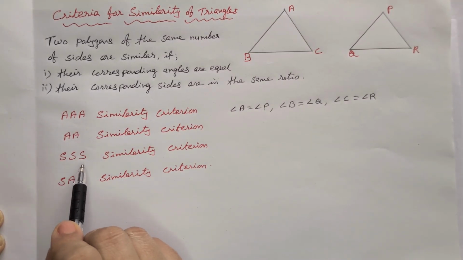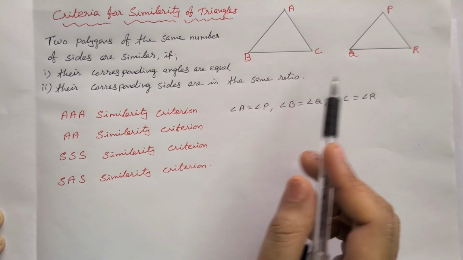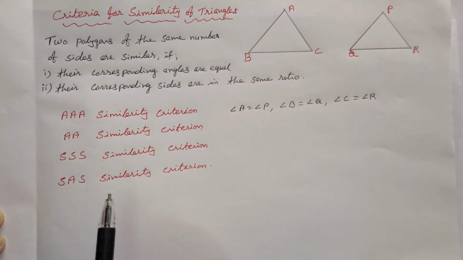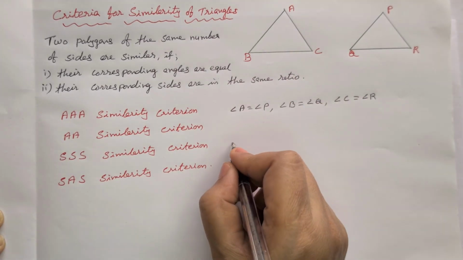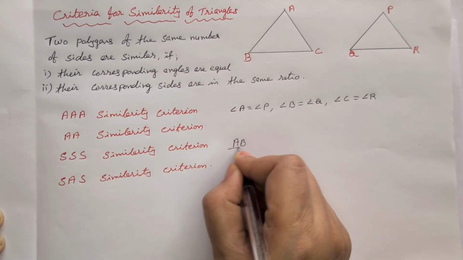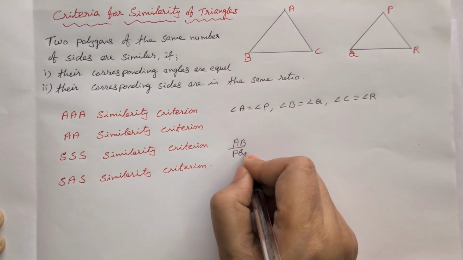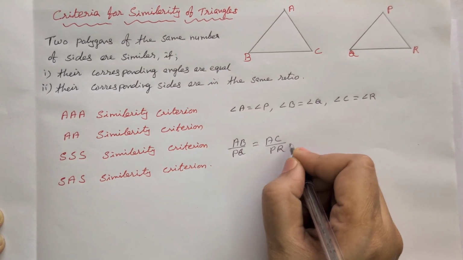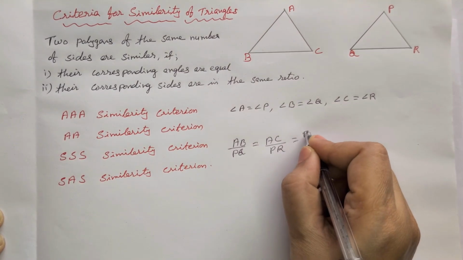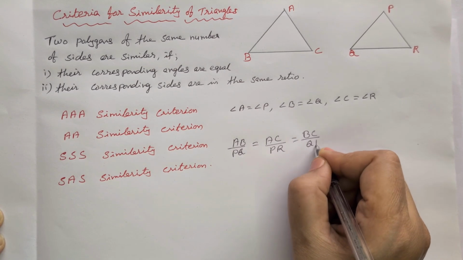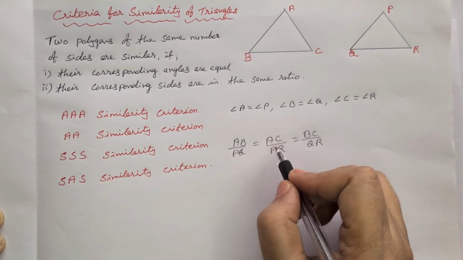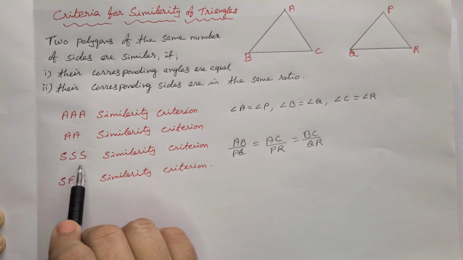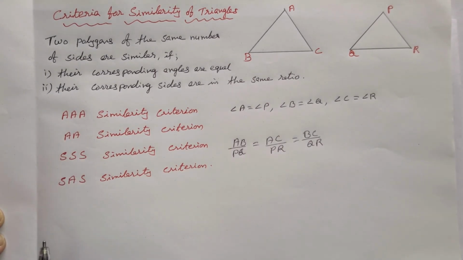If corresponding sides are in the same ratio, then we can use SSS similarity criteria. In this example, AB by PQ is equal to AC by PR, which is equal to BC by QR.